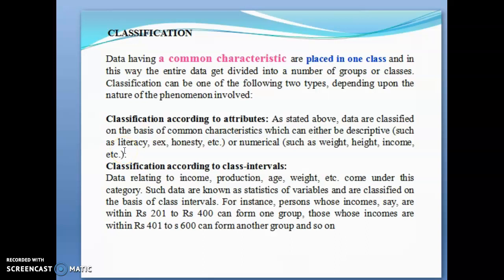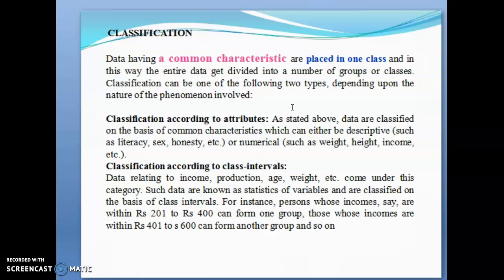Data having common characteristics are placed in one class, and in this way the entire data gets divided into a number of groups or classes accordingly. This classification can be done by the following two types, depending upon the nature of the phenomenon involved. The first one is classification according to attributes, and the second one is classification according to class intervals. Coming to the first type, classification according to attributes, the data is classified based upon common characteristics, which can either be descriptive, like literacy or sex, whether male or female, or numerical, such as weight, height, income, etc.